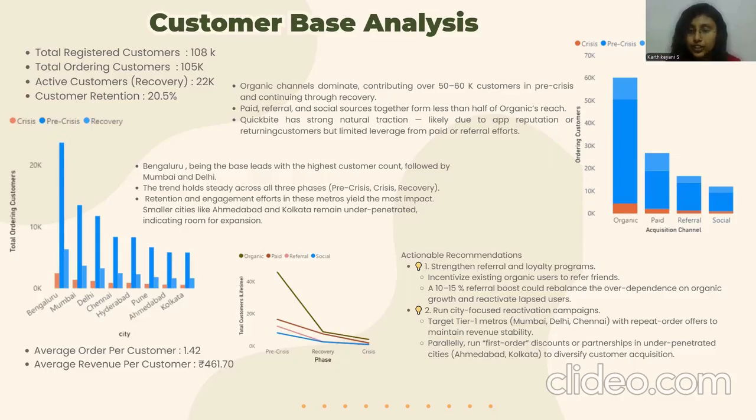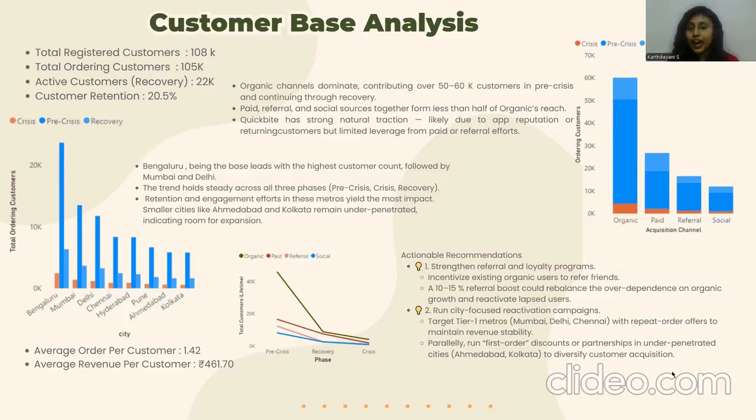So we have other 2 KPIs, which shows average order per customer is 1.42 and average revenue per customer is 461 rupees. Shows that even during crisis, or even because of the crisis, the revenue per customer didn't drop to very low levels. 461 is a very good average revenue per customer. So that is a positive point. Now let us move on to the chart on the right.